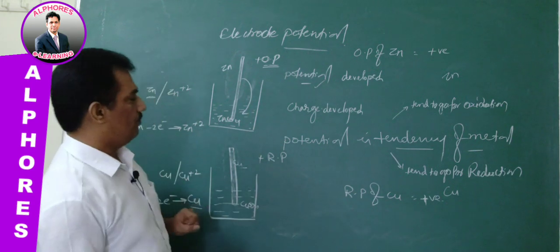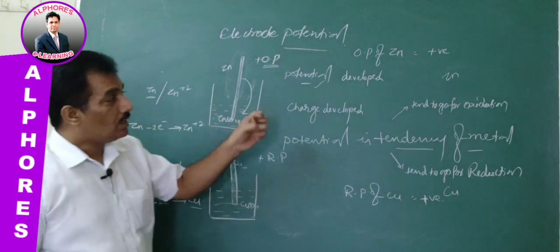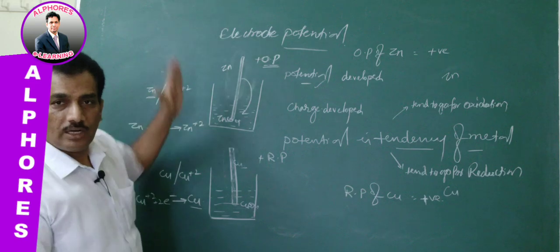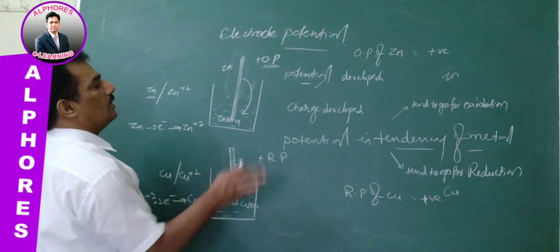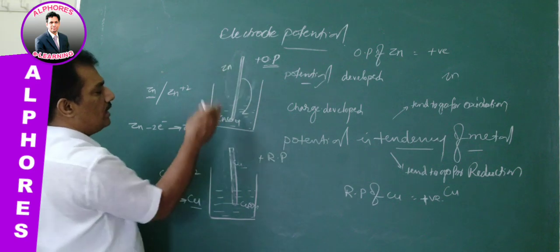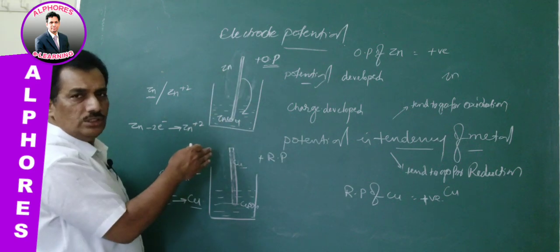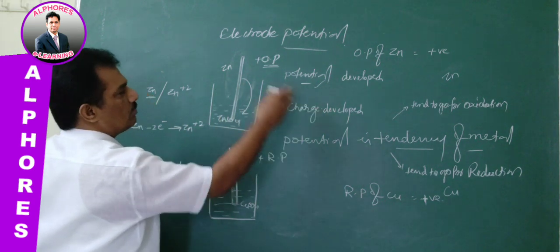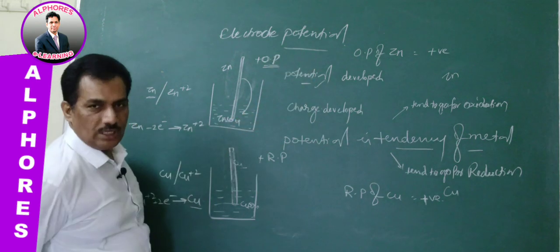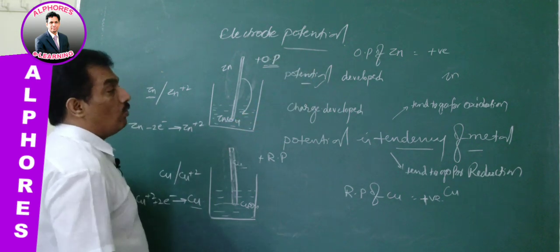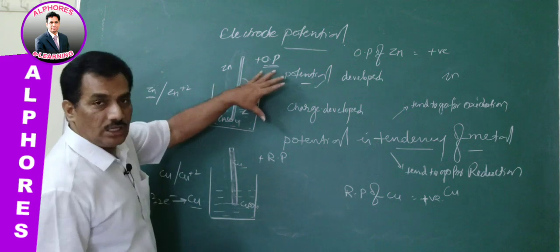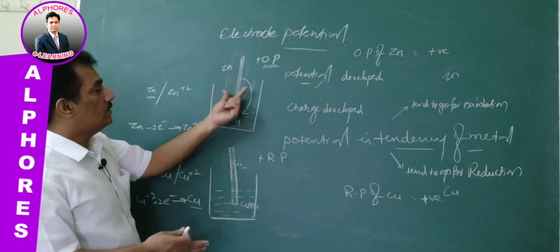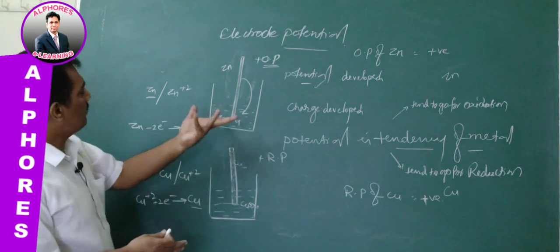Clear? But that potential, attitude or tendency, is different from the charge. Now let me give clarity here. We concluded that the zinc rod, when dipped in its own salt solution, zinc sulfate, tends to go for oxidation, and thereby its oxidation potential is represented with positive sign. And now let us see what charge is developed because of this oxidation, because of the zinc tendency. What is the charge developed around this zinc rod? Let us observe what happened.